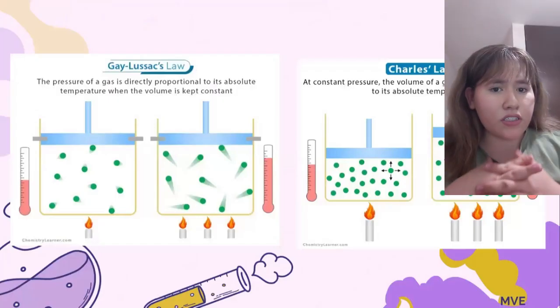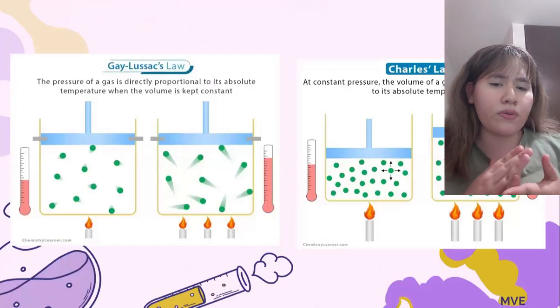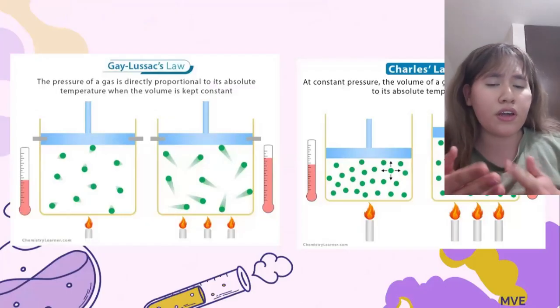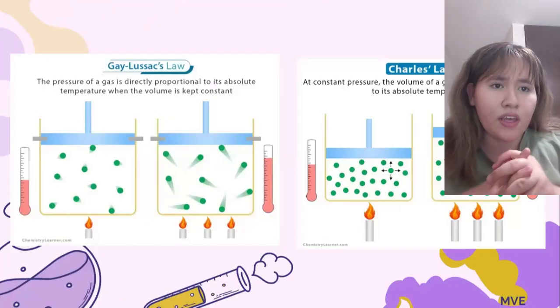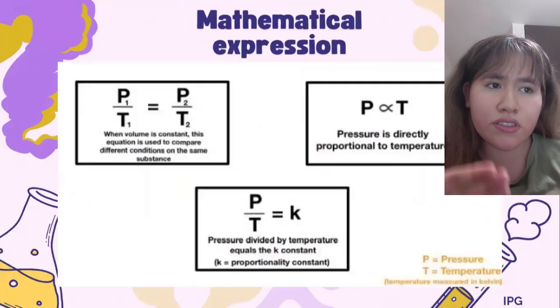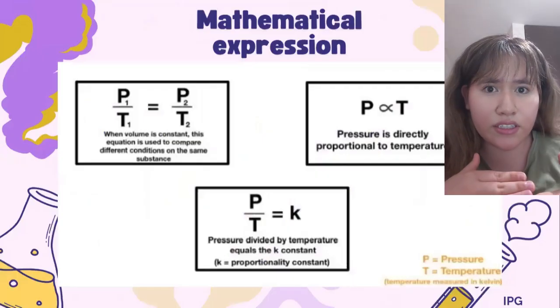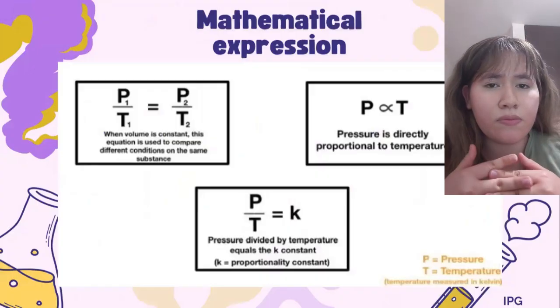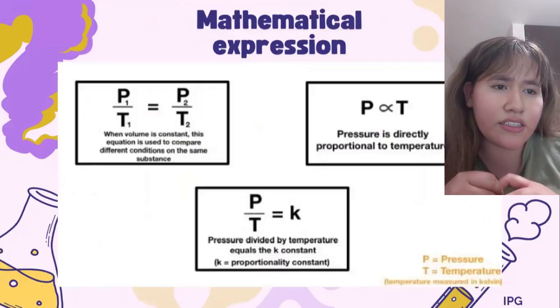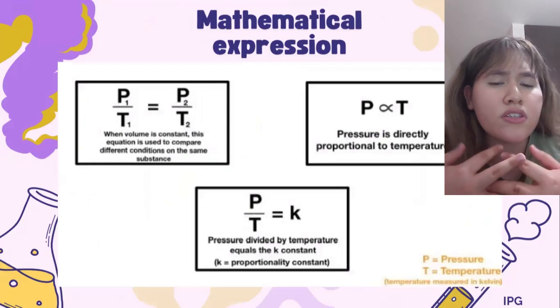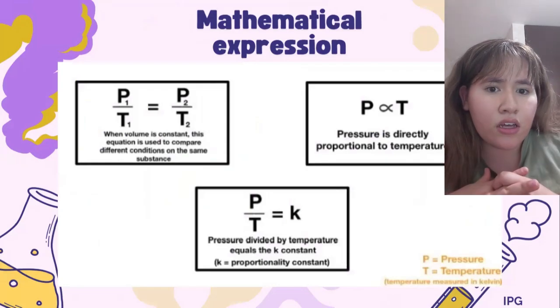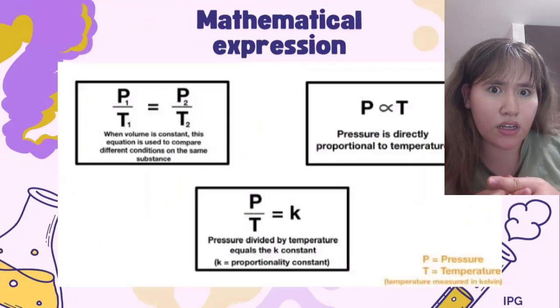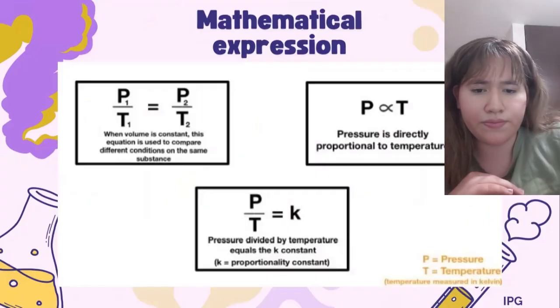Okay, so the mathematical expressions are P1 over T1 is equal to P2 divided by T2. So this is when the volume is constant. The next one is when the pressure is directly proportional to the temperature. That means that pressure is also dependent on the temperature. And the most famous is the pressure divided by the temperature equals the constant K. This formula is the most famous of this law.